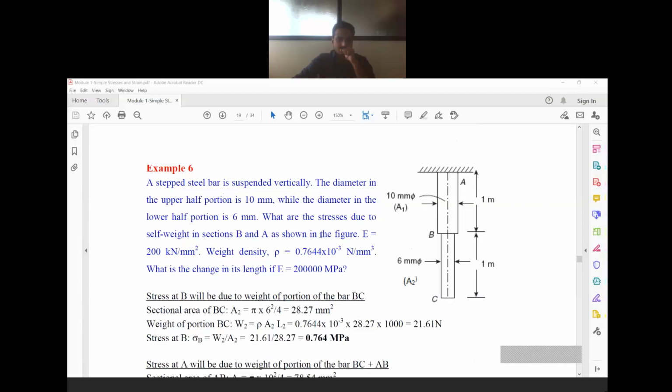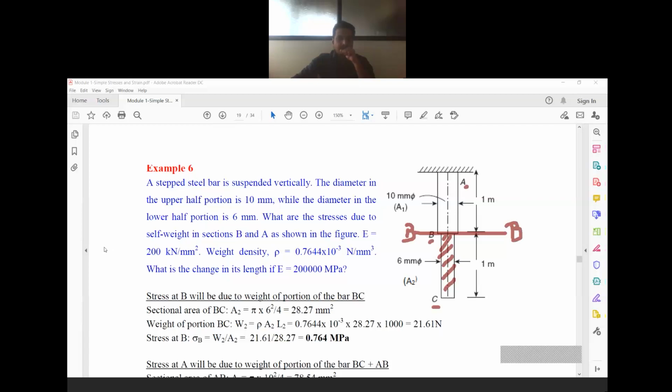What are the stresses due to self-weight in sections B and A? You can observe here A, B, and C. Section B means at this section, what is the load which is applicable? At this section, the portion which is below the section, the weight of this portion will be acting at this section B. So I shall indicate this as section B.